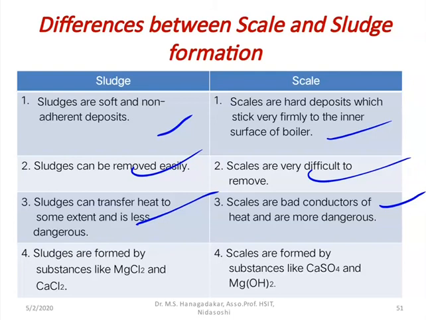Let us make one more, the last difference. Sludges are formed by substances like magnesium chloride and calcium chloride, but scales are formed by the presence of salts like calcium sulfate and magnesium hydroxide. So this is the important part about scale formation and sludge formation with its prevention, and we are also able to know the differences between scale and sludge formation.